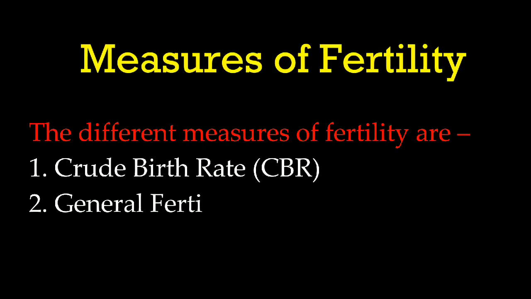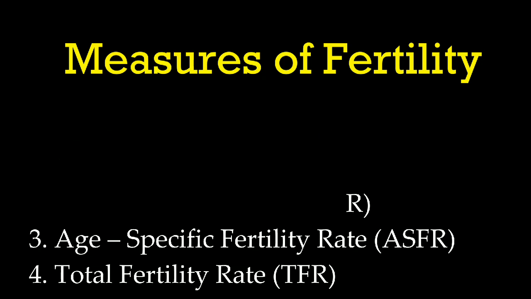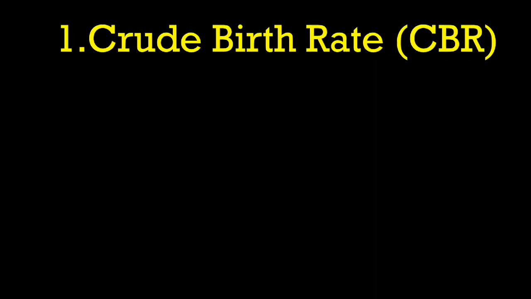Next concept, measures of fertility. The different measures of fertility are: first one, crude birth rate CBR, general fertility rate GFR, age specific fertility rate ASFR, and total fertility rate TFR. So the first measure, crude birth rate, which is CBR.